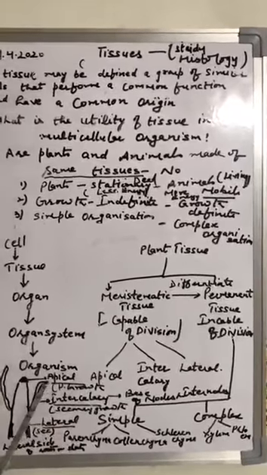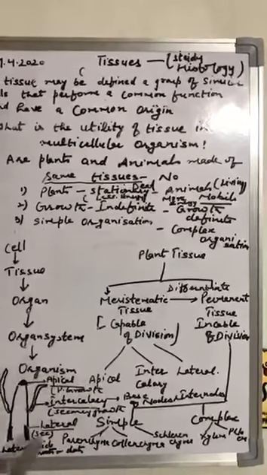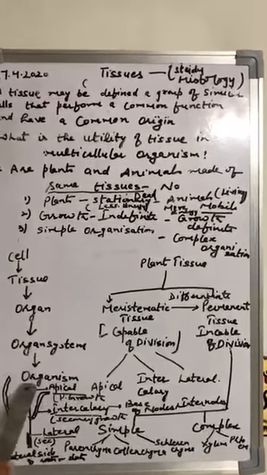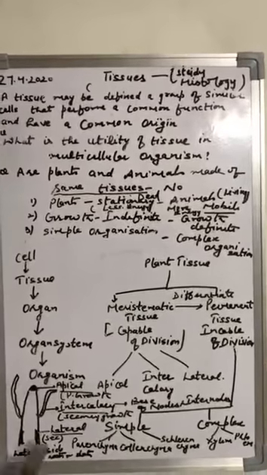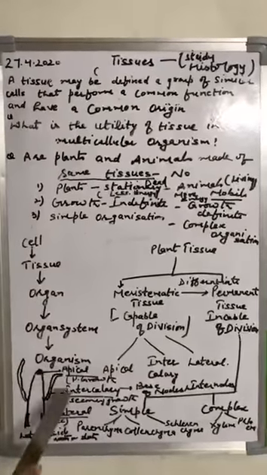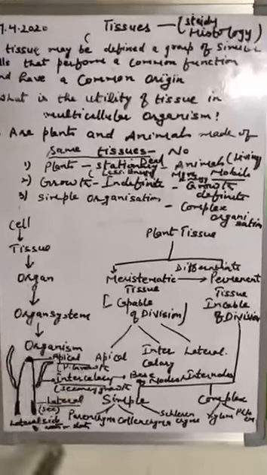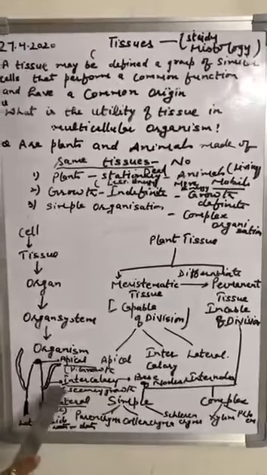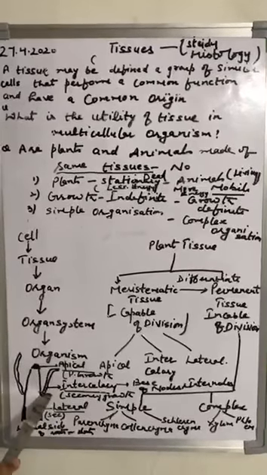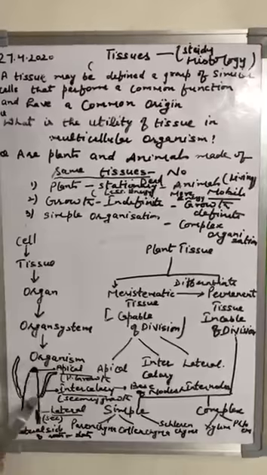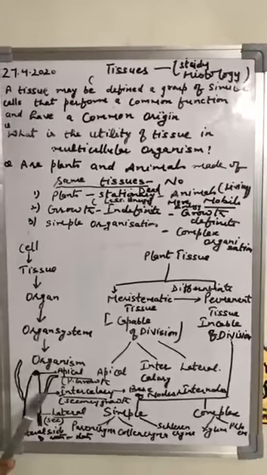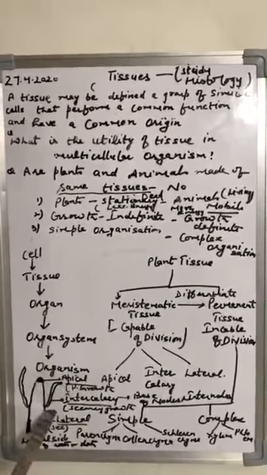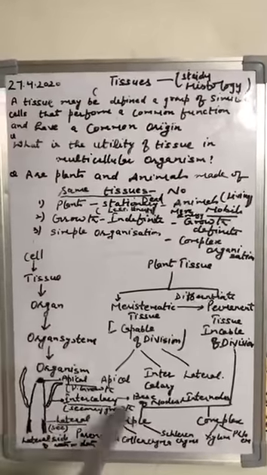Now according to the location of these meristems, there is their function. Apical meristem, as they are present in the apex region of root and shoot, they are responsible for increasing the length of the plant. When the length of the plant increases, it is called the primary growth. The intercalary meristem is present on the base of internodes. You know what are the nodes? Nodes are the regions on the shoot from where the leaves and branches arise. So they are responsible for the secondary growth.